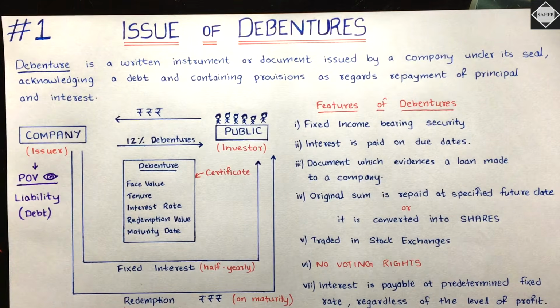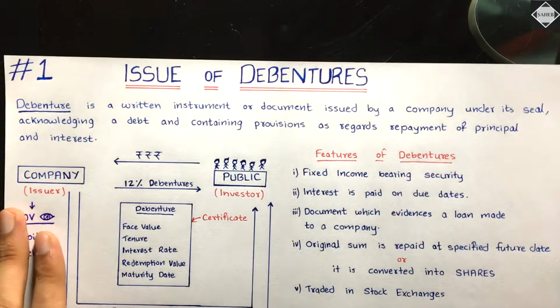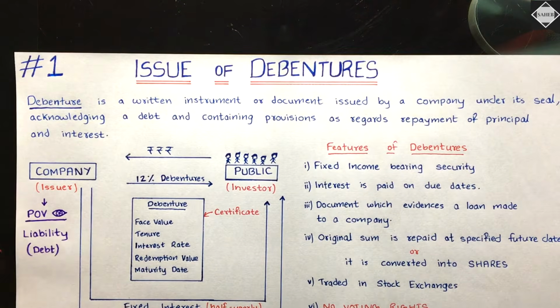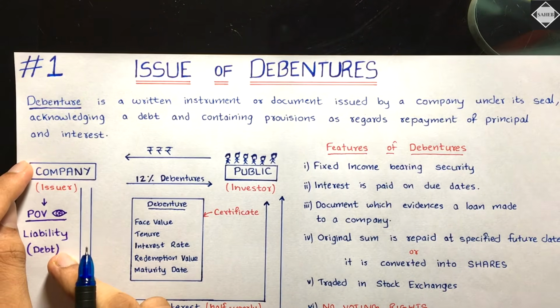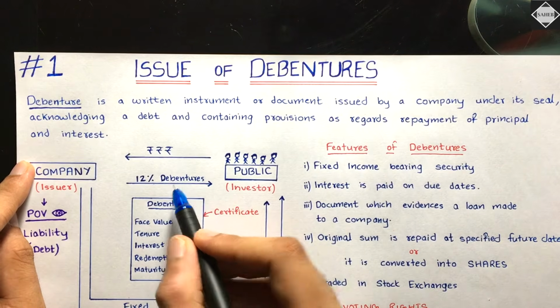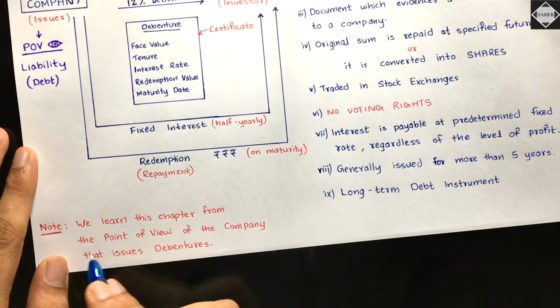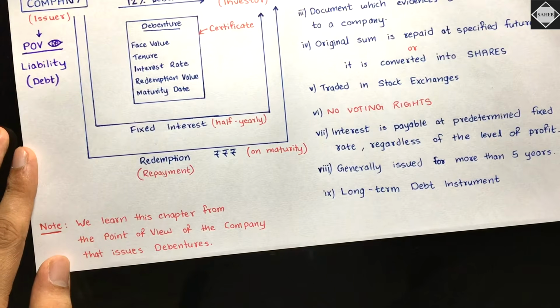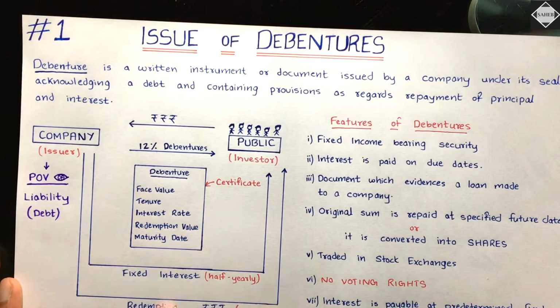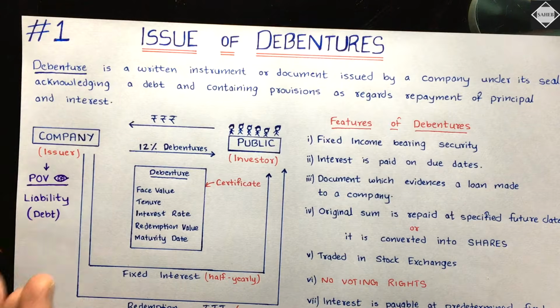So now let me tell you one important point. See here, which chapter are we doing now? We are doing the chapter called Issue of Debentures, right? So when you learn this chapter, you have to think only from the point of view of the company. When you see the percentage debentures account, you have to understand this is our liability. We are the company. We learn this chapter from the point of view of the company that issues the debentures. We will do the accounting in the books of the company, right? Issue entries and everything. So always think from the point of view of the company. Debenture is your liability. Is that clear?